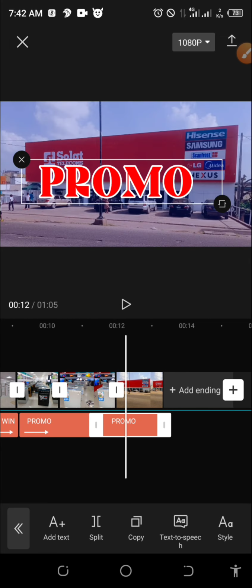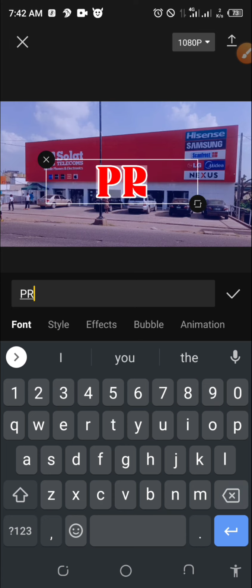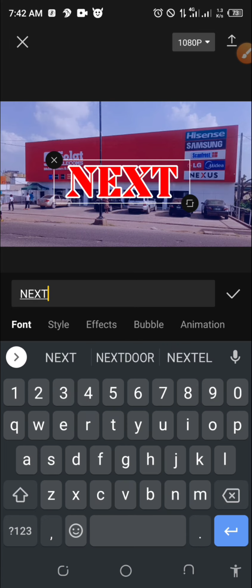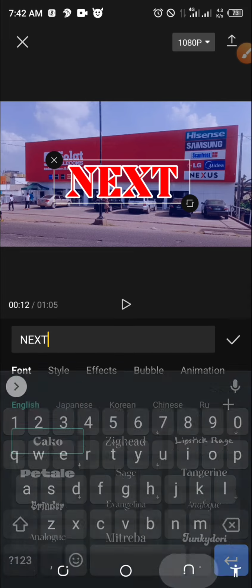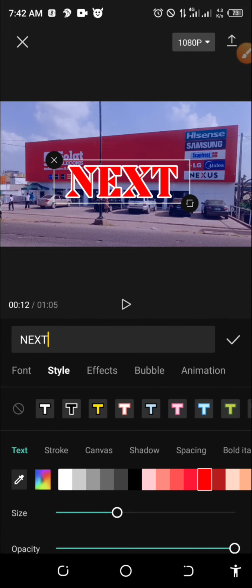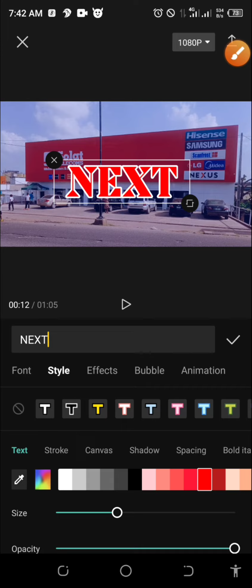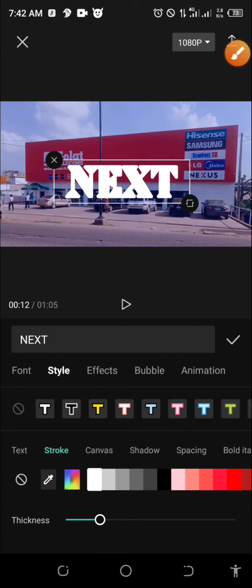As usual, I'll go to edit. I will write next level. Next. So remember this next now, it has some. I'll go to style to edit it. Remember the color, the main color is now white, while the edges is now red. So I will just select the text color to be white. Then the stroke, I will click on stroke here, and I will click red on the stroke color.